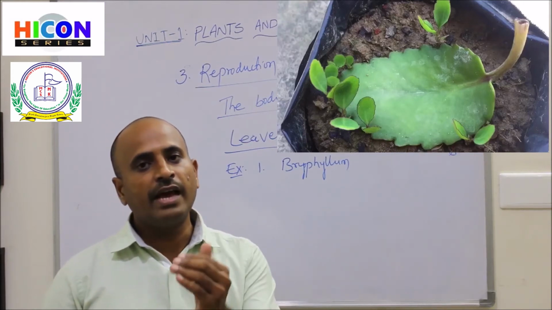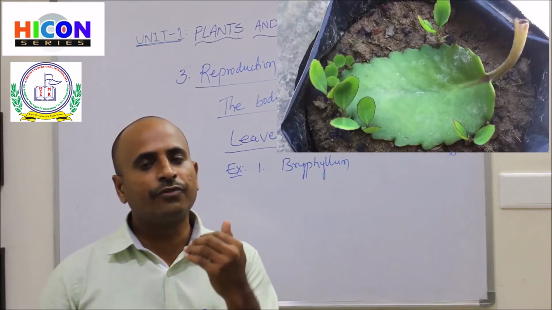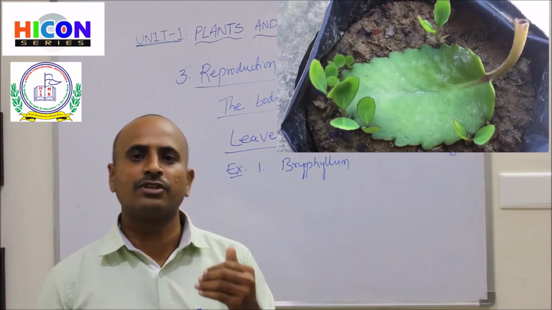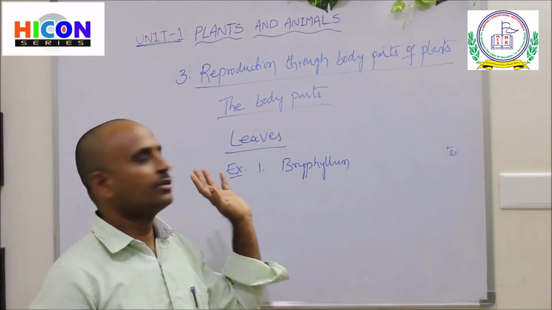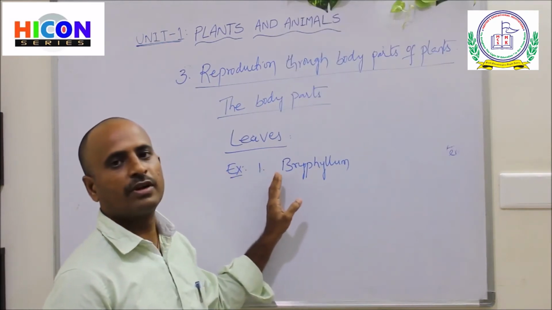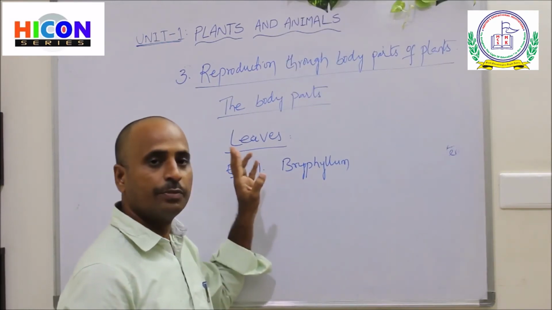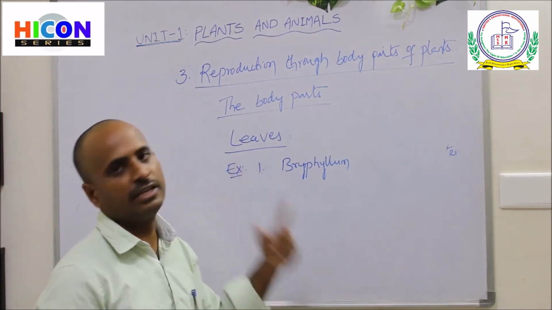If you detach that leaf and plant it in the soil, then you will get a new bryophyllum plant. So this is the example of a plant which can reproduce a new plant from its leaves.